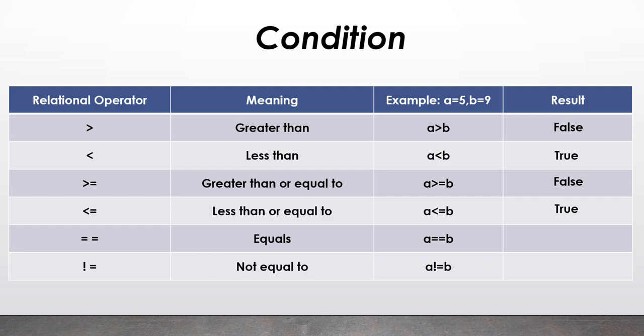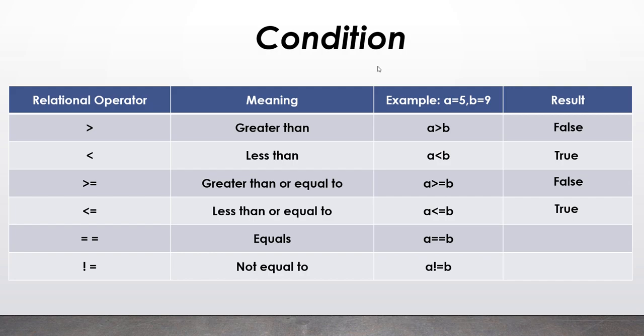The last two are very important, and they are a bit confusing while using them. So right now you have to be very clear about what they do. The double equal to sign: there is a difference between the single equal to and the double equal to sign.